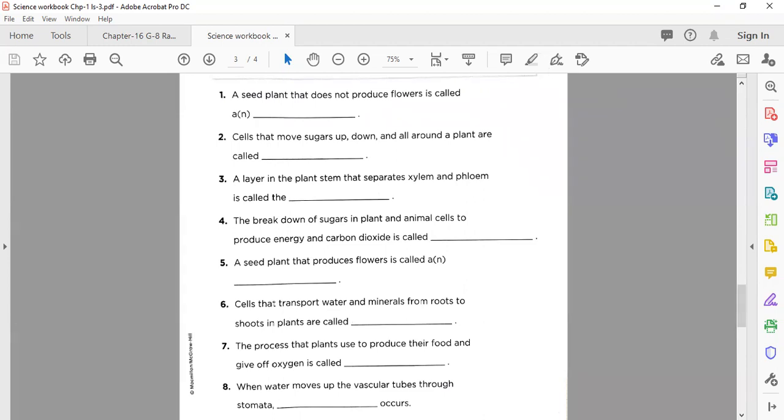Now I'm going to write the answers here. So the first blank that is present in front of you, in which the statement is that a seed plant that does not produce flowers is called. Very easy. Almost 3 times we have done it here even. So the correct answer is here.